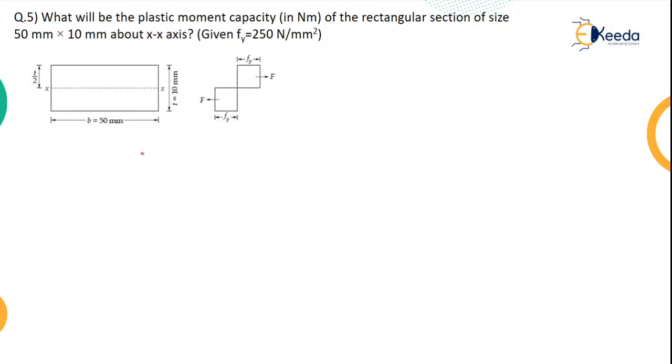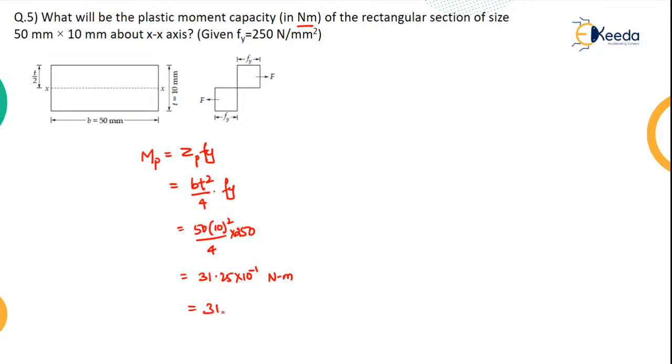We are trying to find the plastic moment carrying capacity. So as I discussed, MP is nothing but ZP into Fy. Okay. So we had already calculated it. BT square by 4 into Fy, where B is 50, T is 10 square by 4 into Fy is 250. So how much did we get? We want the answer in Newton meter. Okay, so it was 31.25 into 10 power minus 1 Newton meter.